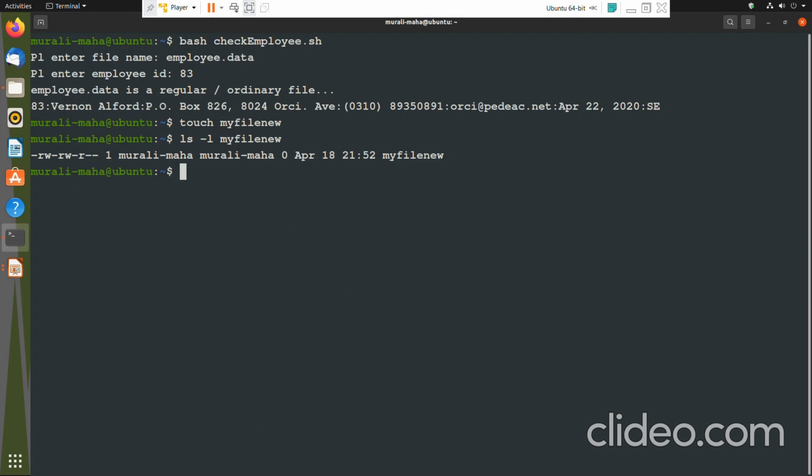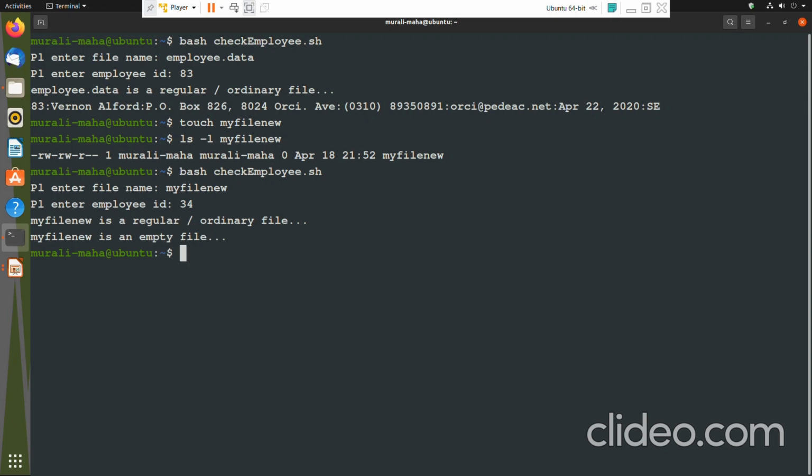Let us see how the script handles it if the file entered by the user is an empty file. Bash check employee.sh. I'm entering the empty file myfilenew and then some employee ID. Myfilenew is an empty file. So that is also taken care of.